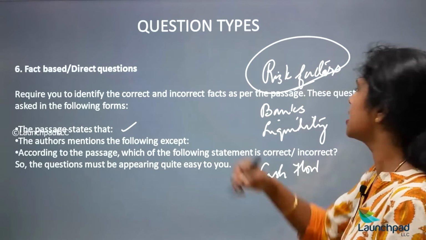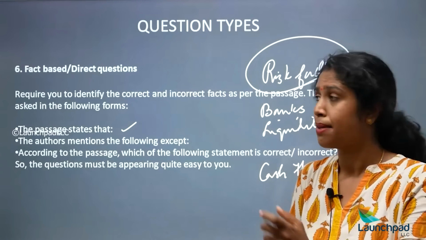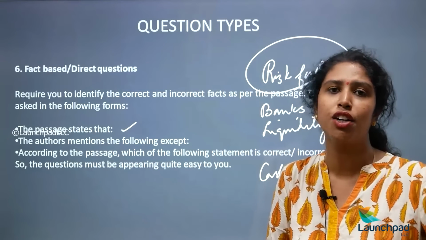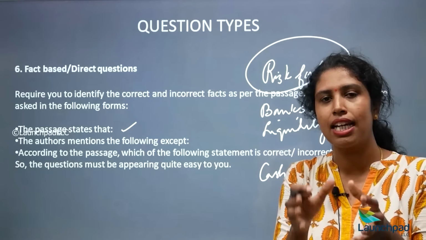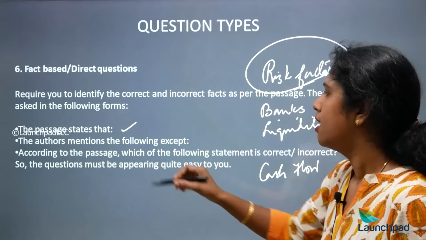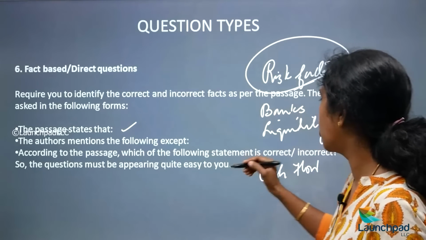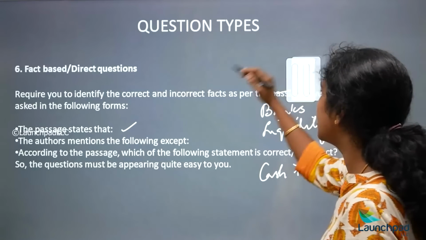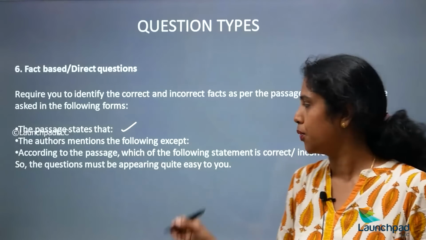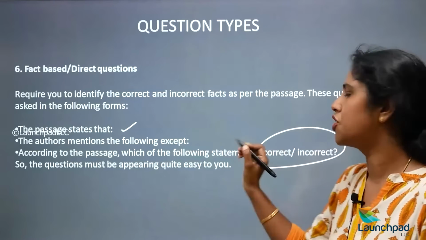So this is something that he has missed, and this is based on facts. For that you need to be well aware of the passage and the topic it is talking about. Next, according to the passage, which of the following statements is correct or incorrect? Once you read the entire passage and understand it, you will be able to answer such questions.